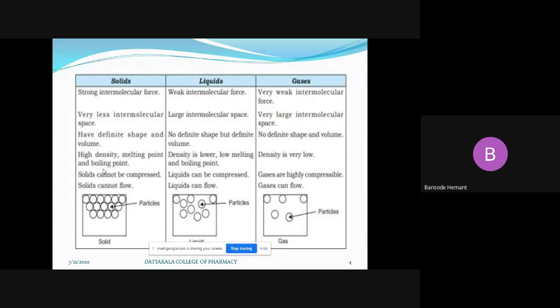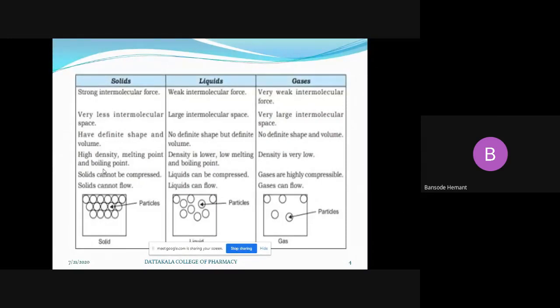And when the liquid is flowing, that means the liquid is showing fluidity. That doesn't mean that a single drop of the liquid is getting away from the entire liquid. No, all molecules of the liquid remain in contact with each other, but they are sliding over one another. And as they are sliding over one another, they are showing the fluidity property.